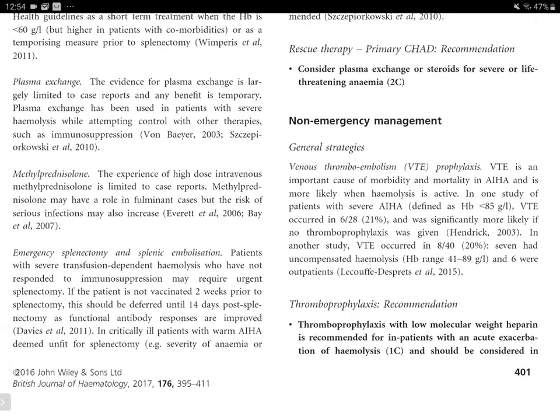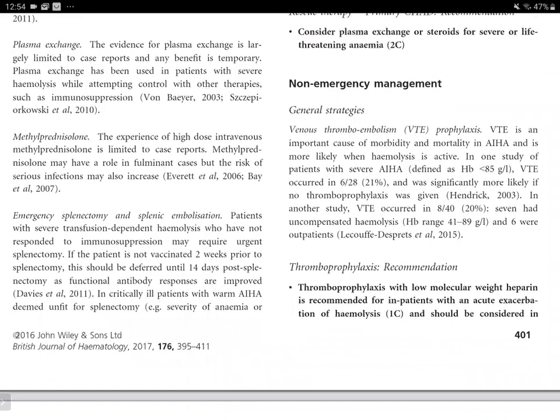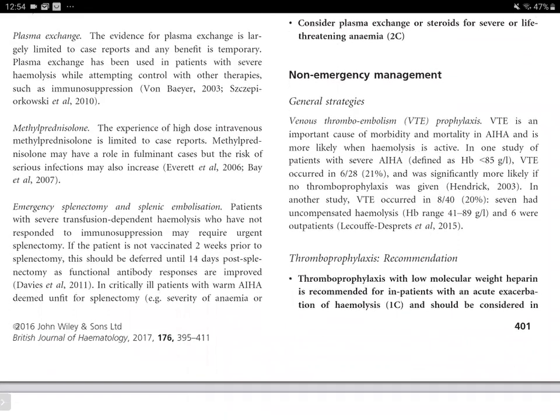Now the non-emergency management strategies include venous thromboembolism prophylaxis. This is an important cause of morbidity and mortality in autoimmune hemolytic anemia, and is more likely when hemolysis is active. So for emergency purposes, we just use IVIG in case of warm, or mostly steroids and plasma exchange in case of cold.